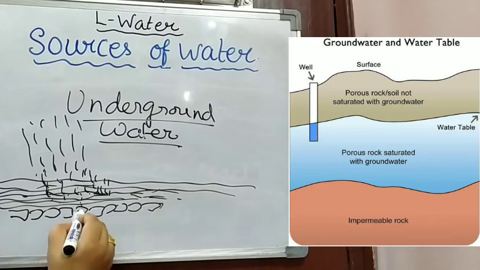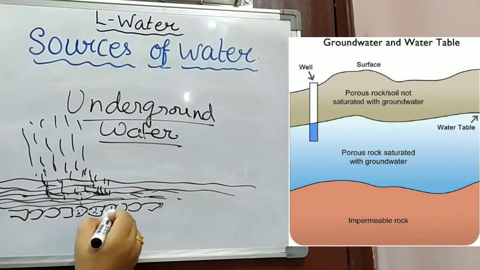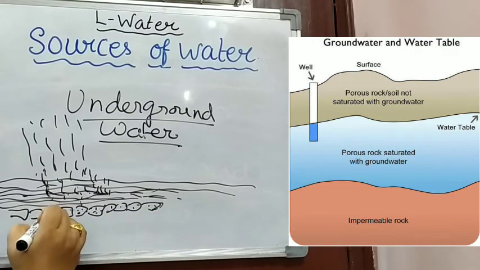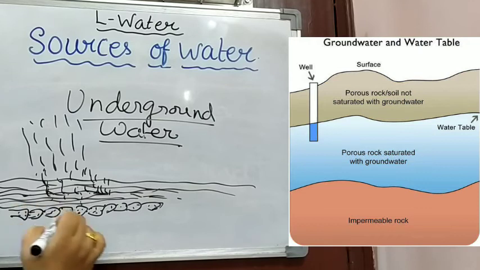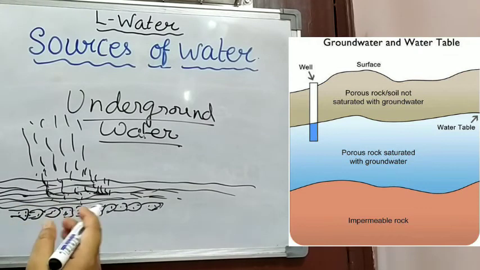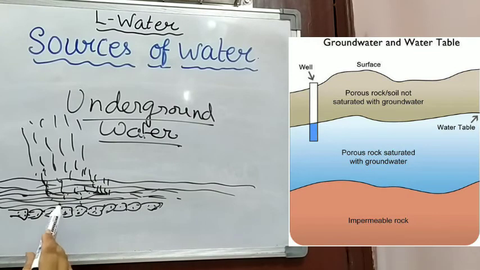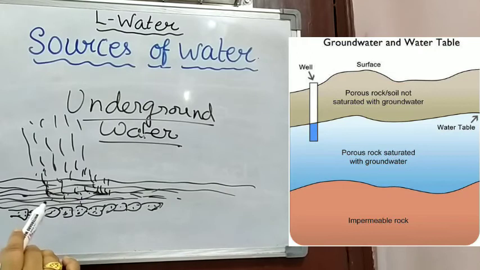Some rocks are very porous, which are also known as permeable rock. Permeable means which permits, which allows only the water to pass through. Why? Because it has tiny pores in it. That's why the name porous rock has been given.